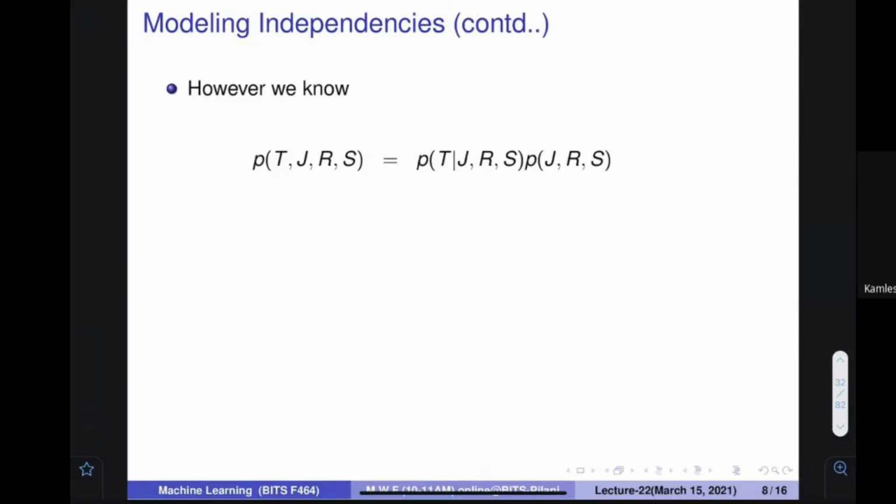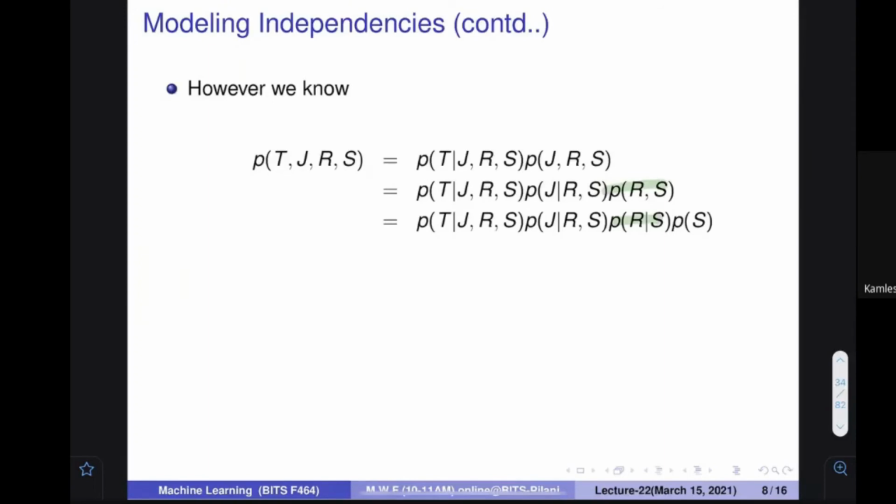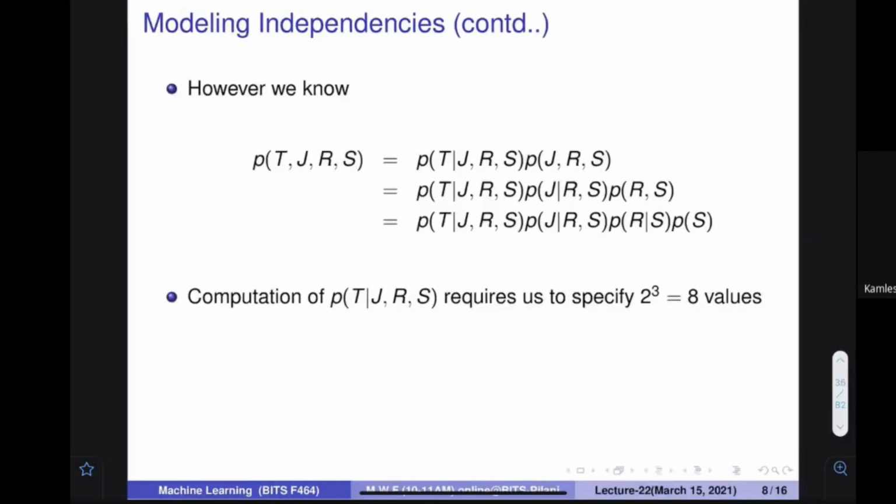However, we know that this particular kind of, because we want to find out the probability of TJRS, it is going to be the probability of T given JRS, probability of JRS. This is the standard formula. Then we can write that probability of JRS into probability of RS, then we can write probability of R is given probability of S. We can represent it this way.